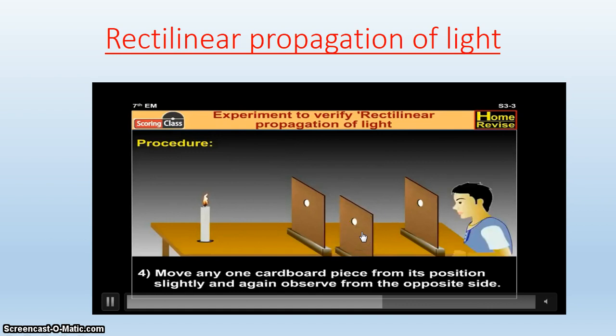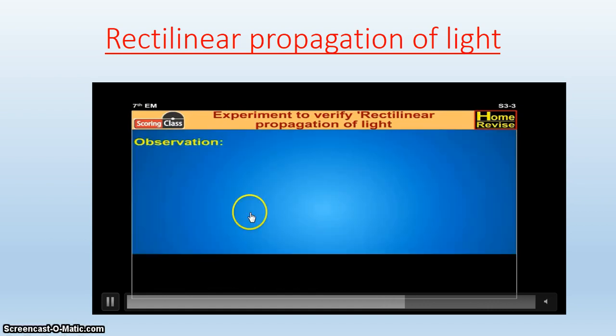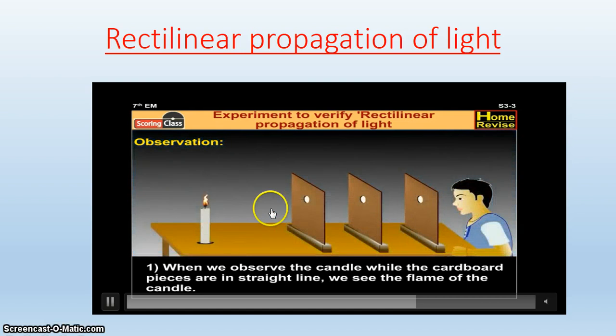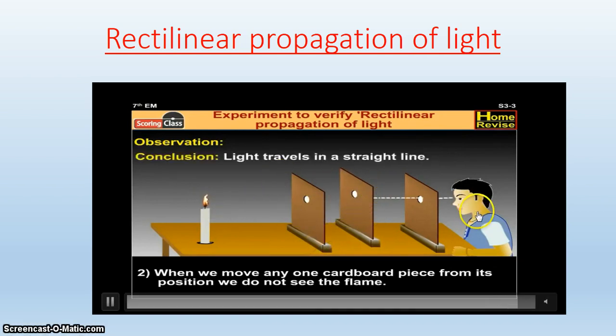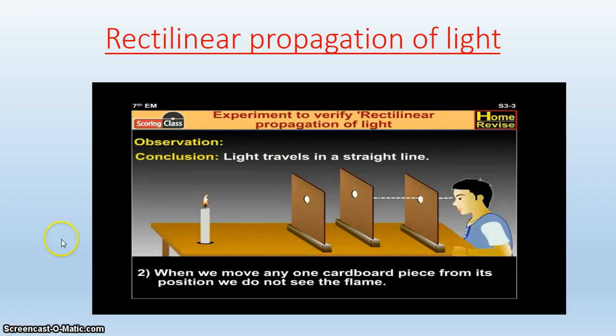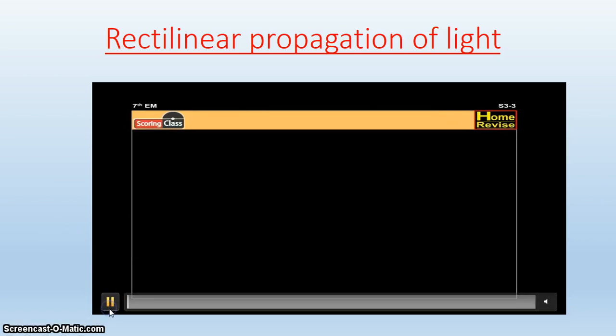First of all, when you shift one of the cardboards, you realize that you will not be able to see the light. But when the cardboards are all straight, you will see the light. This is an illustration that light travels in a straight line. Once again, if you shift one of them, it blocks the light rays and you will not be able to see it. All right, so there we are with that.